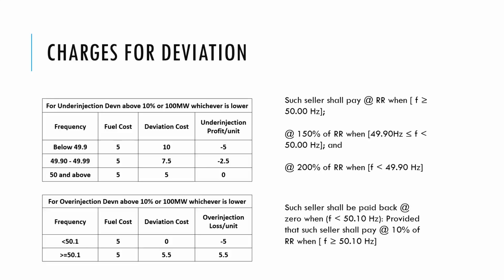If the frequency goes below 49.90 hertz, then the deviation charges would be twice the fuel cost. Meaning the thermal generating station has to pay a 10 rupees penalty, considering the fuel cost as 5 rupees, for under injecting 1 unit. Meaning his losses would be 100%.